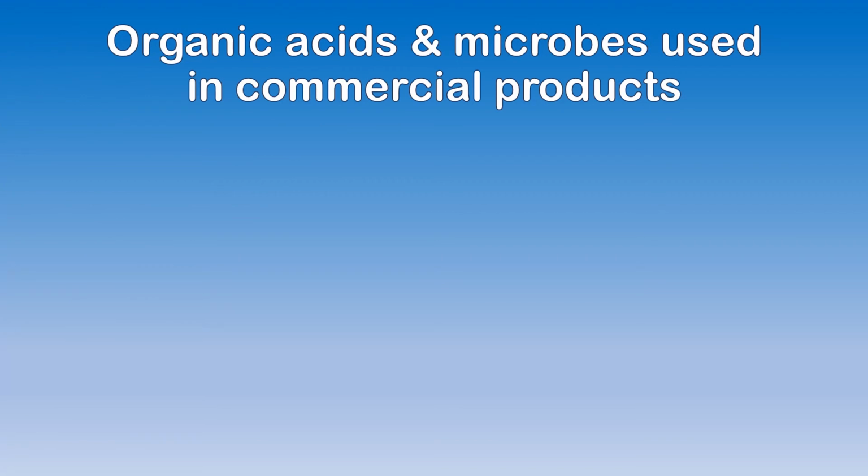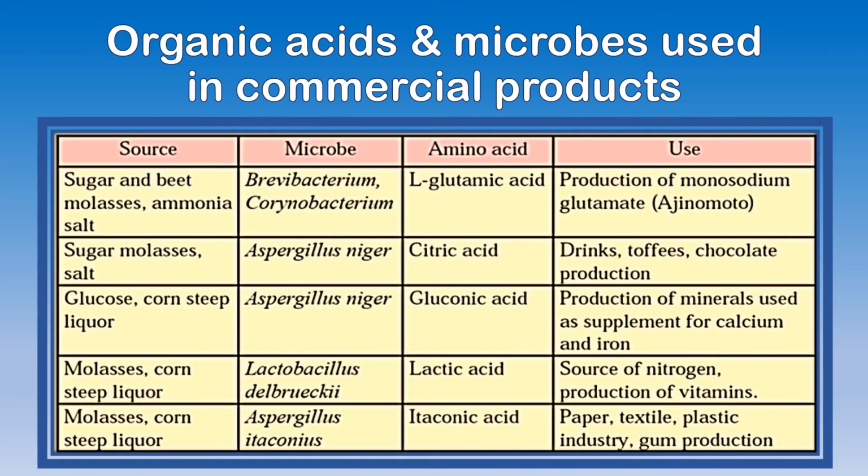Organic acids and microbes used in commercial products. Organic acids are acids got from plants and animals, and the microbes are used in commercial, that is, industrial use. Now this table is there in your textbook.